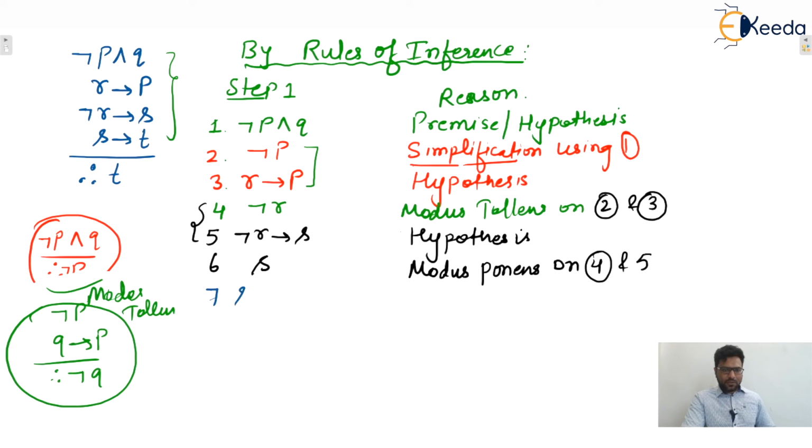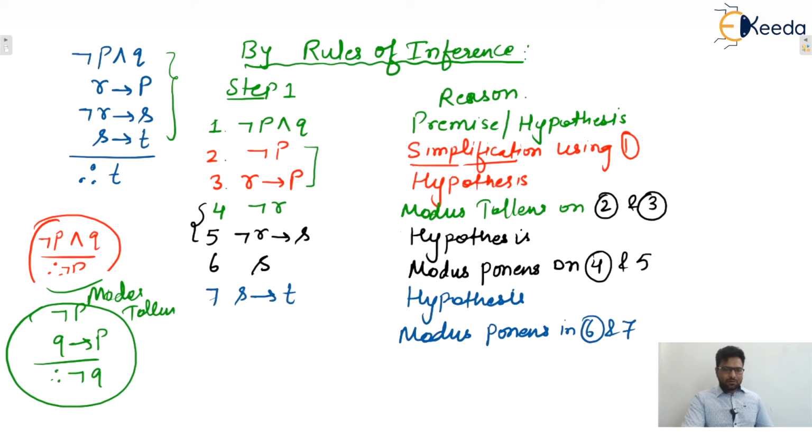Next, the seventh one. Our hypothesis was S implies T, the fourth hypothesis. Now apply modus ponens again on 6 and 7. Then what will be the conclusion? T. And we had to conclude T only.